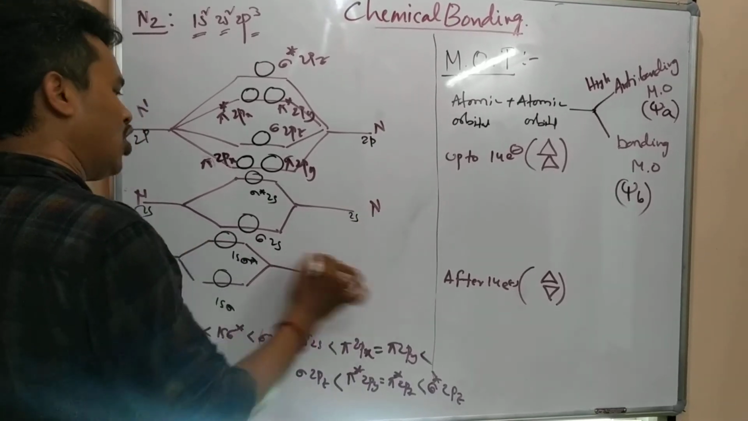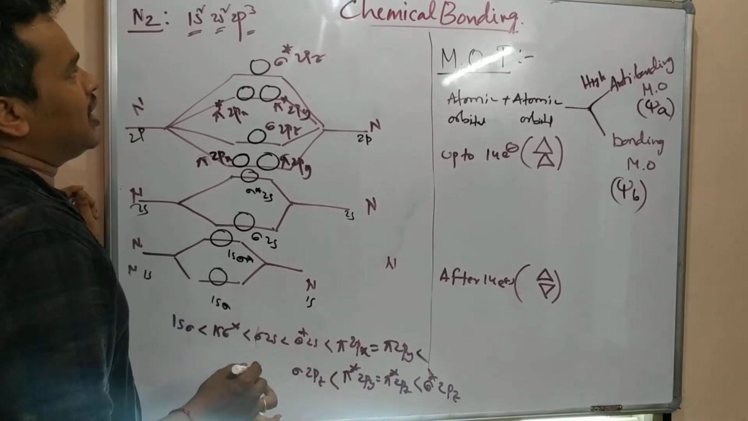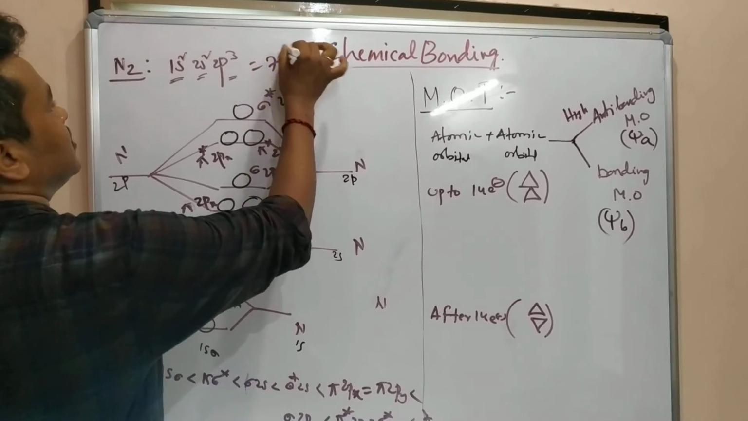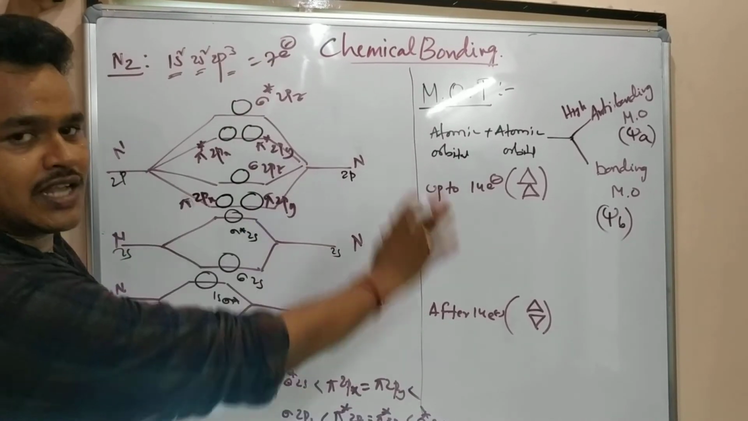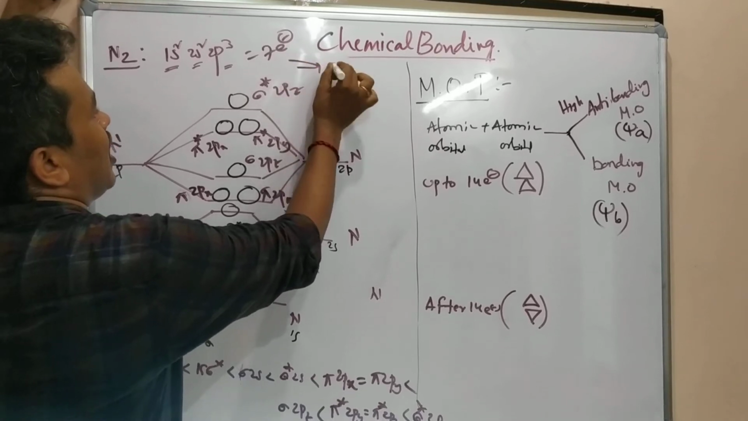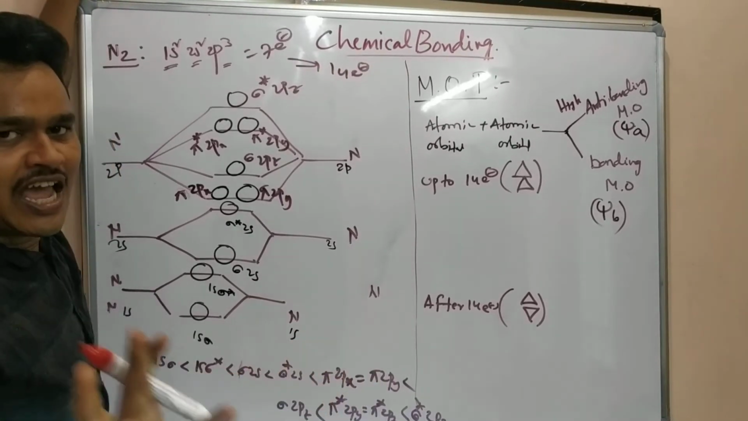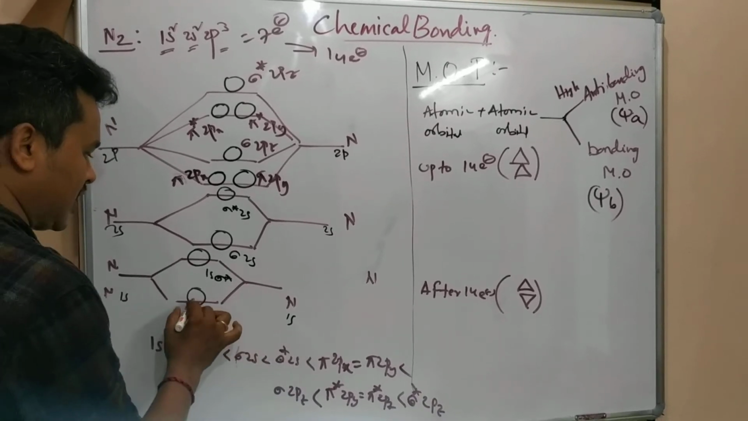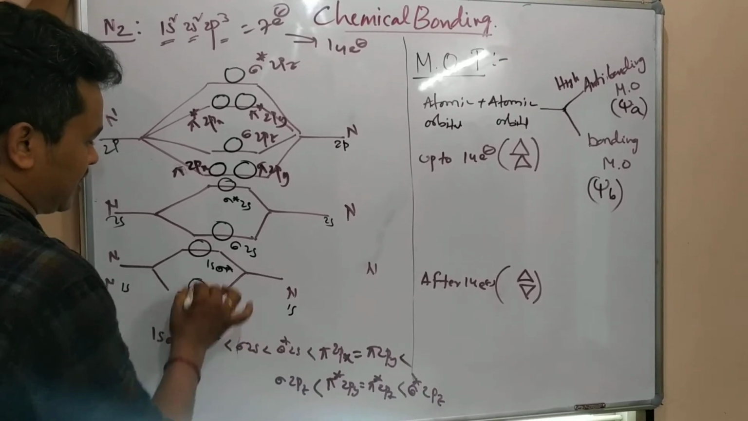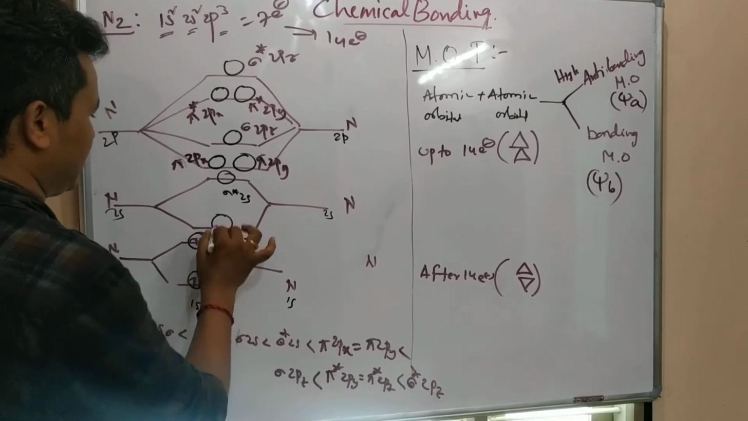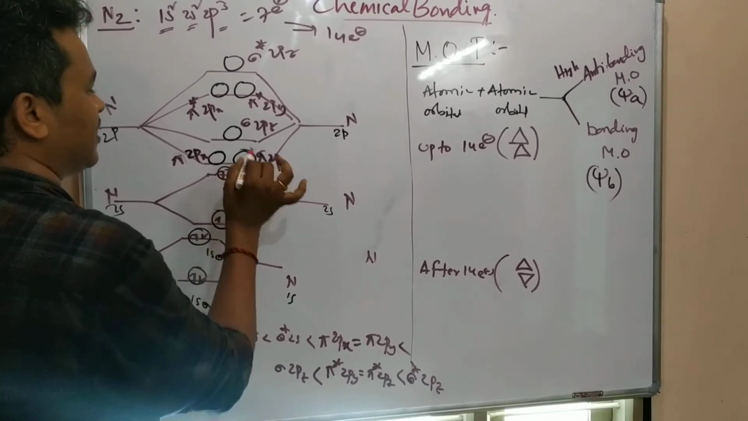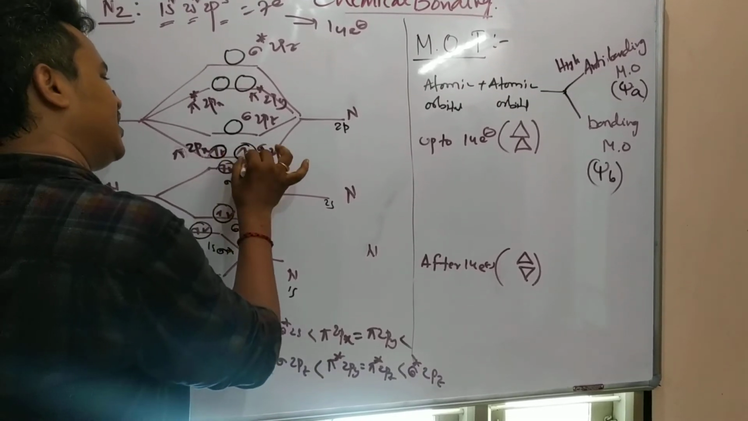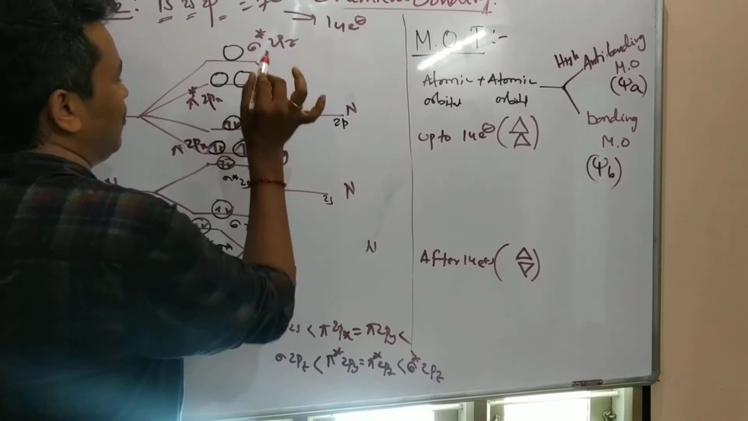How many electrons are there overall? 2 plus 2 is 4, 4 plus 3 is 7. In one nitrogen, 7 electrons are there. This side one nitrogen, that side one nitrogen. How many electrons overall? 14 electrons. I just have to adjust these 14 electrons according to our rules. First electron, second electron, third, fourth, fifth, sixth, seventh, eighth, 9th, 10th, 11, 12, 13, 14, like that.